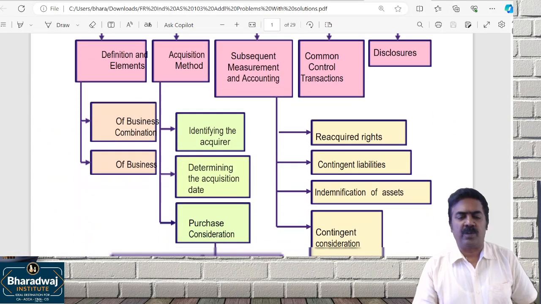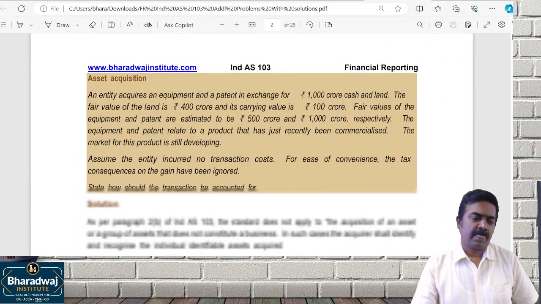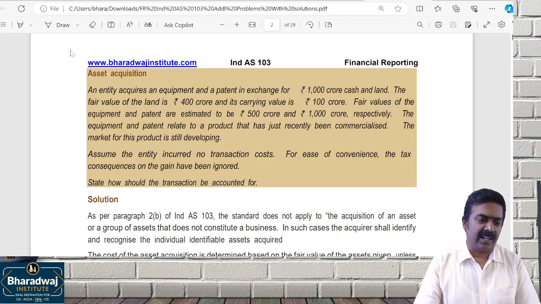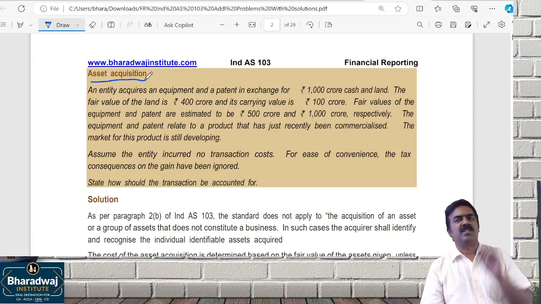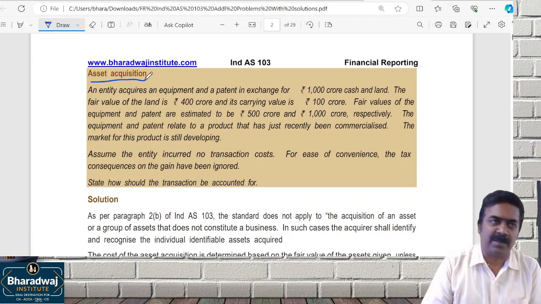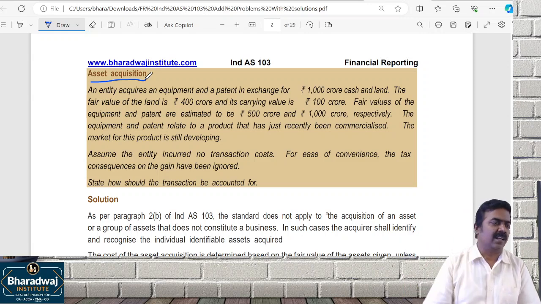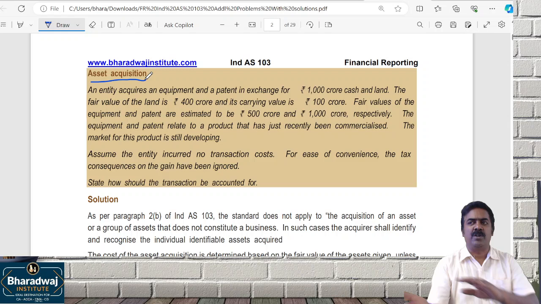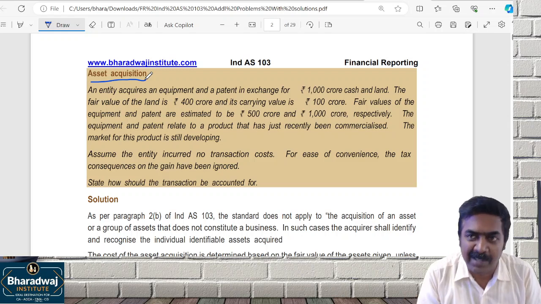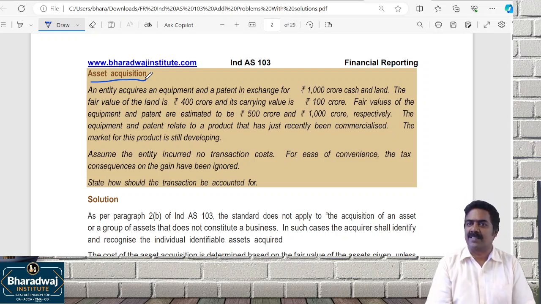This is just an overview of business combinations. The title is given as asset acquisition. What is the difference between asset acquisition and business combination? For example, he has 5 assets and 10 liabilities. I just take over 3 or 4 assets and I'm going to use them in my factory. Am I combining his business or only acquiring his assets?